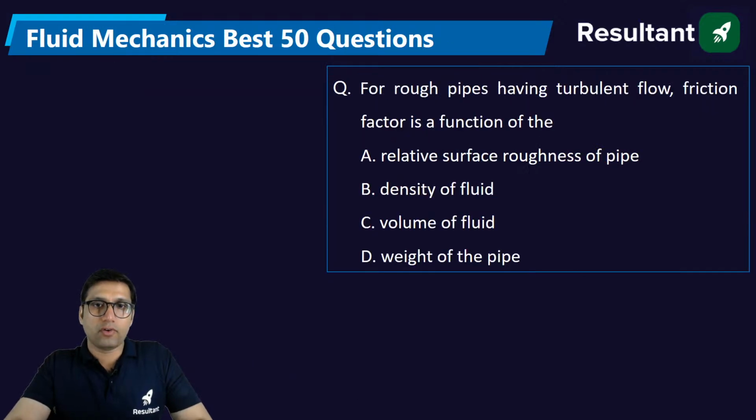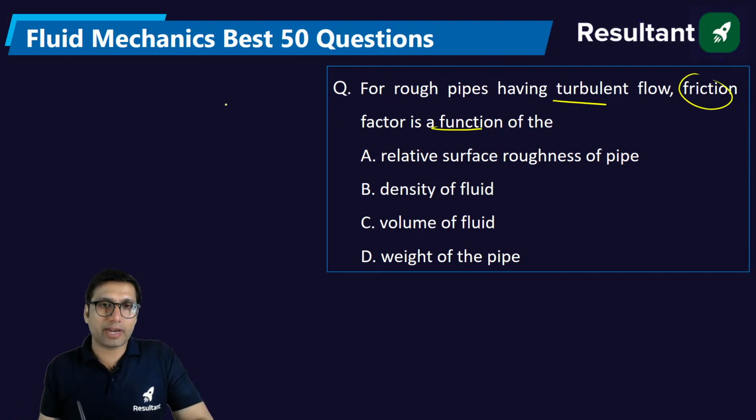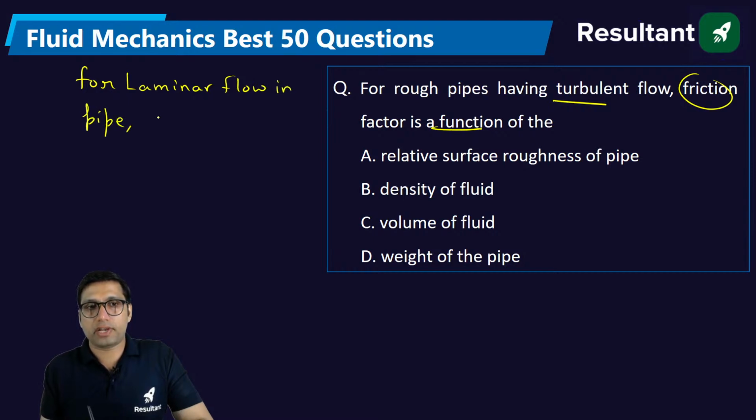Next question. For rough pipe having turbulent flow, the friction factor is a function of. See, for laminar flow in pipe, friction factor is a function of Reynolds number only.